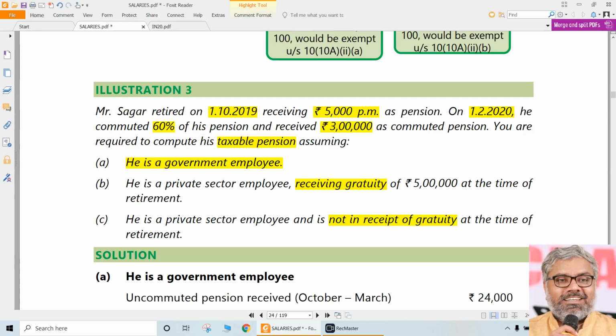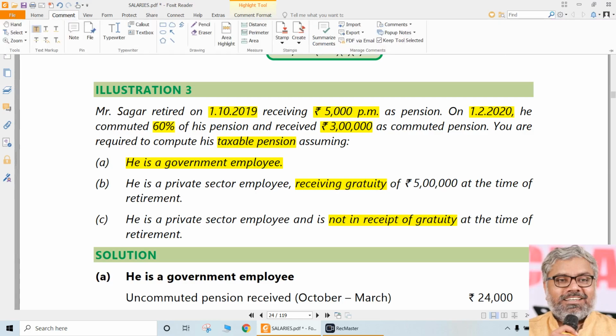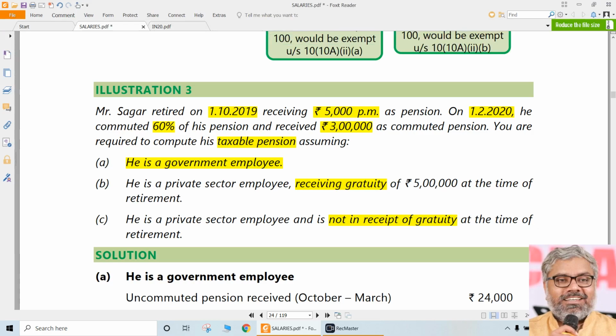So how much is taxable pension if he is a government employee, how much if he is a private sector employee, and also if he is a private sector employee receiving gratuity or not in receipt of gratuity. For all the 3 categories, you can even do it like a table, like a separate statement also. That is your choice. The presentation can be done in different ways, but the ultimate answer should be the same.